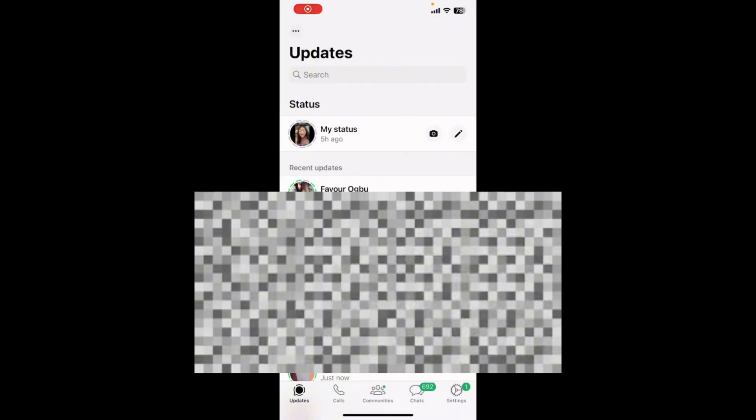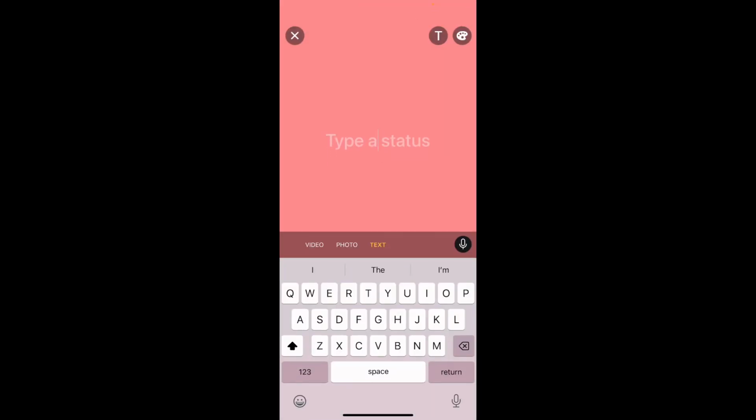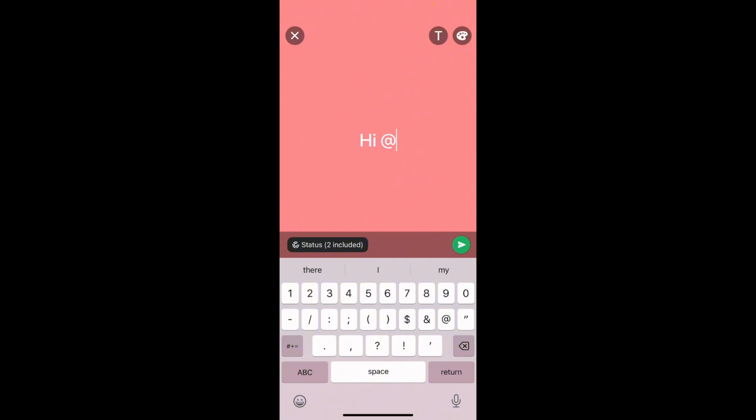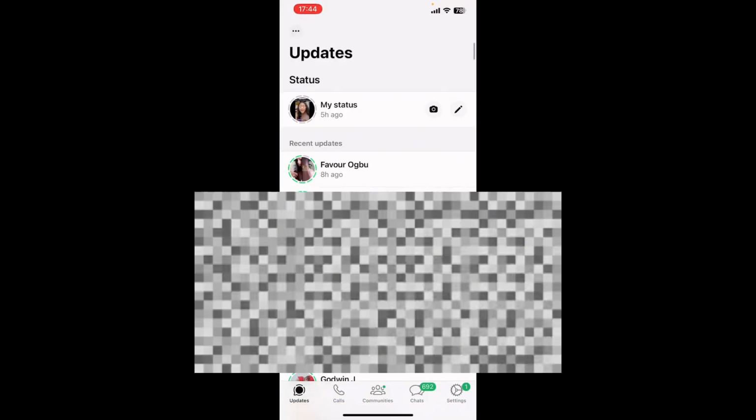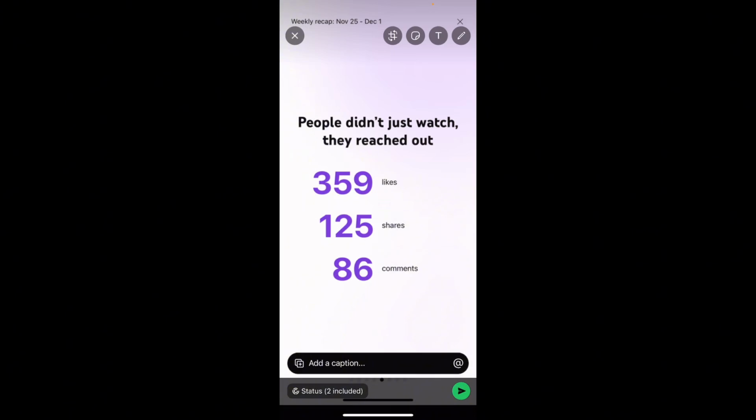Now, this feature is only available when you want to post an image or a video on your WhatsApp status. It's not yet available for text. So when you come to your status, you can either post a text like this, or you can post an image or a video. Now when you do the text, nothing shows up, but let's go and post a video or a picture. So you're going to click on the camera section and you're going to select maybe an image, right? And now I want to tag somebody.